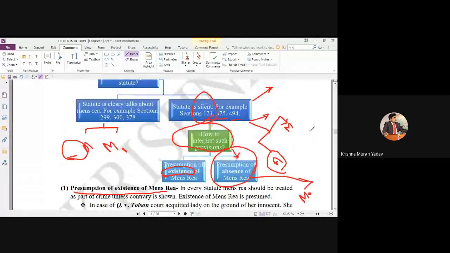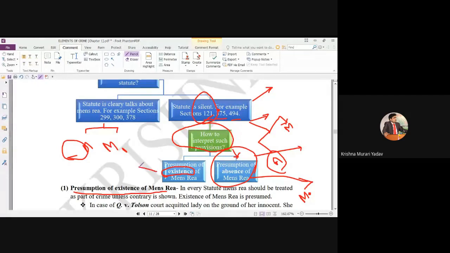It means in the MS George case, there is one statute, and the statute was silent about the guilty mind. There were 3 judges. On one side, 2 judges, Justice Iyengar and one more, were saying that if the law is silent, a person must be convicted even without a guilty mind. This is the majority judgment.